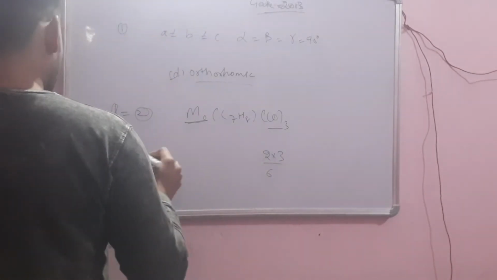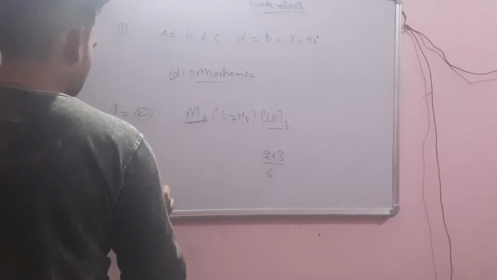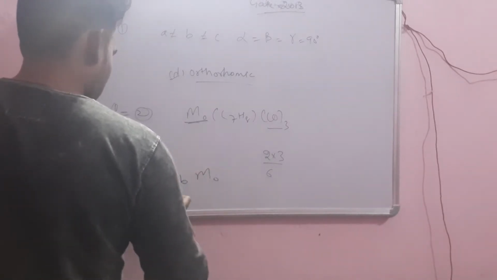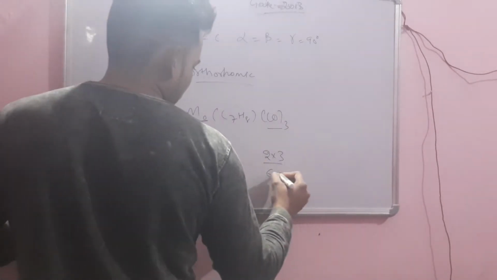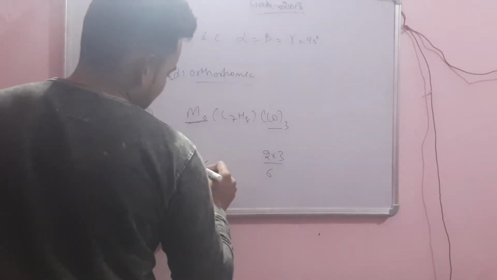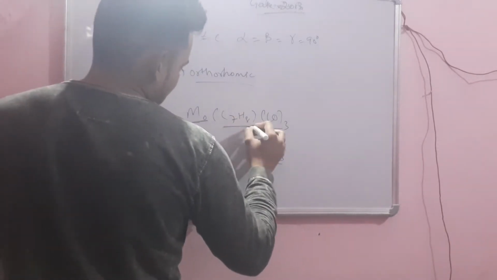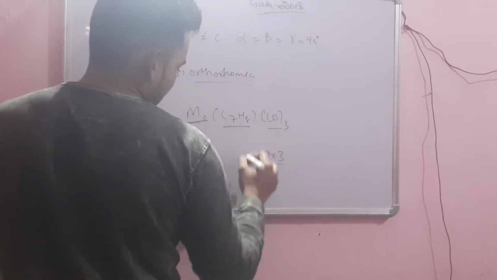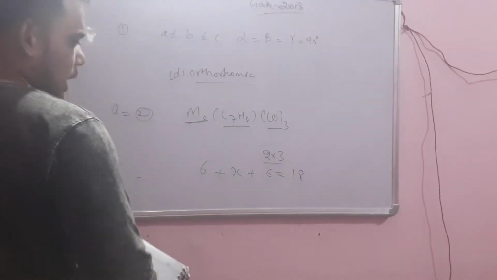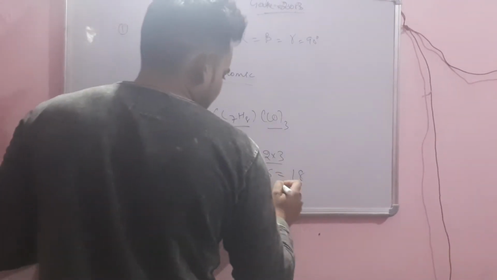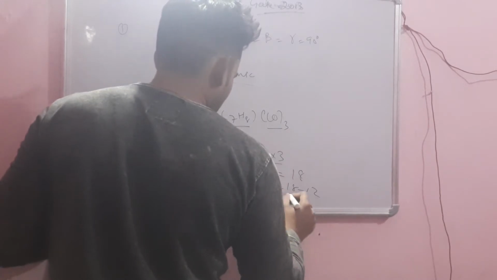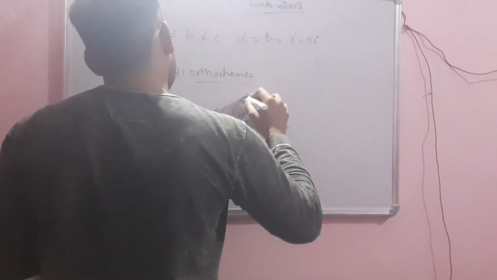Mo comes in group number 6, so its electron count is 6, and the rest is this. According to the 18 electron rule, 18 minus 12 gives you 6. So the hapticity of this is 6.